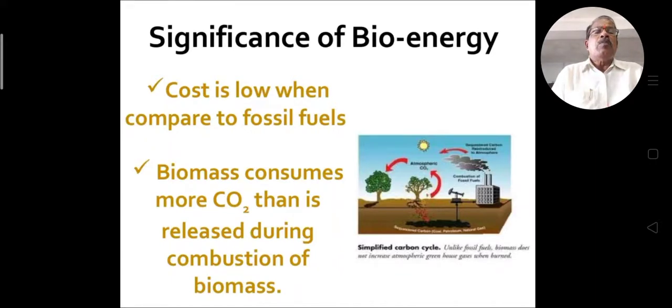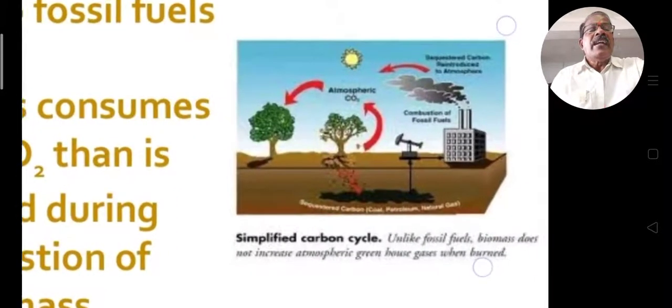And biomass consumes more carbon dioxide than is released during combustion of biomass. Fossil fuels release more carbon dioxide and more hydrocarbons, but here biomass consumes more carbon dioxide. So the pollution by hydrocarbons is greatly decreased.